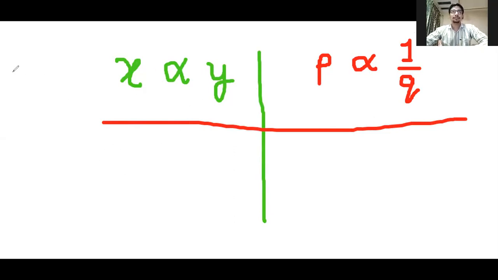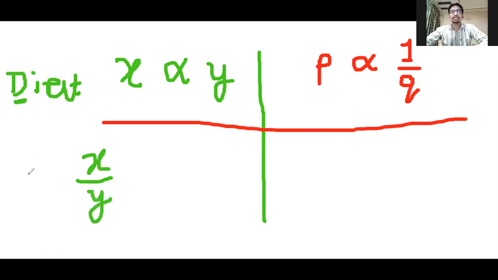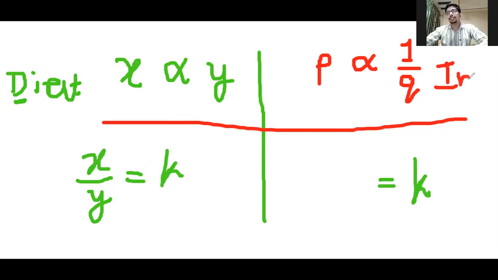If I give you an example like p alpha 1 upon q, since there is 1 upon q, the second quantity is given as a reciprocal of q. So it is 1 upon q. This kind of variation is inverse variation. This is an example of inverse variation. And if I tell you to write the symbolic form for both of them, it is there. But if I tell you to write the equal to form, how will you write?